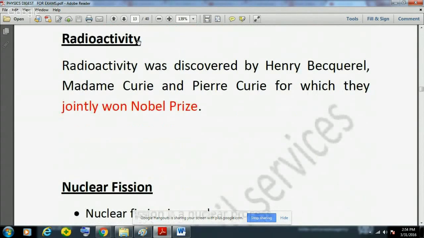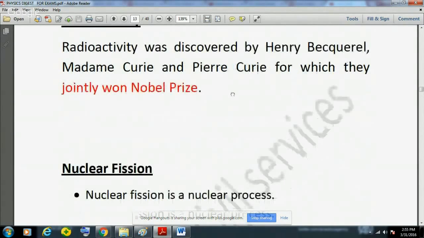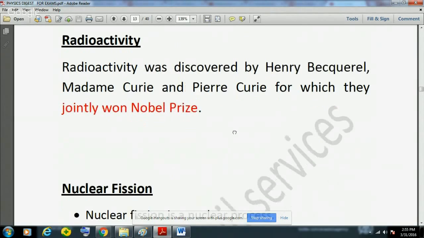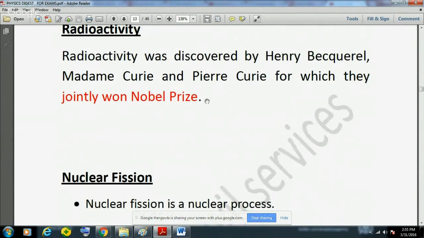Now, another very important concept is radioactivity. It was discovered by Henri Becquerel, Madame Curie, and Pierre Curie. See, Madame Curie is the only lady who got the Nobel Prize in physics as well as in chemistry. Please remember this fact. And all the three, Henri Becquerel, Madame Curie, and Pierre Curie, got the Nobel Prize for the discovery of radioactivity.